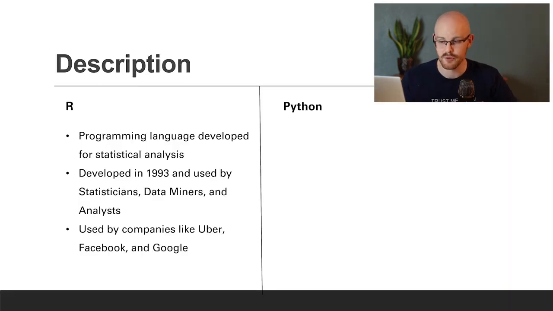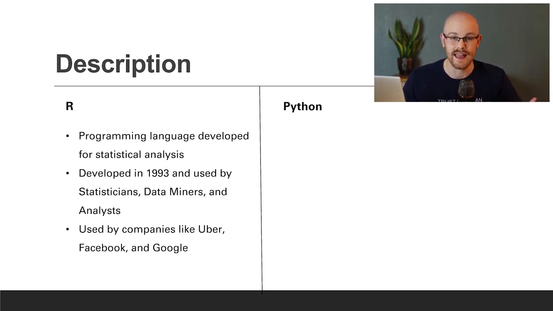Starting with R, R is a programming language developed for statistical analysis. And the people who mostly used it for a long time were statisticians. And just recently, within the past 5-10 years, it has really been used for data science and data analysis and visualizations and all of those things. It was developed in 1993. Again, like I just said, primarily for statisticians, data miners, and analysts.